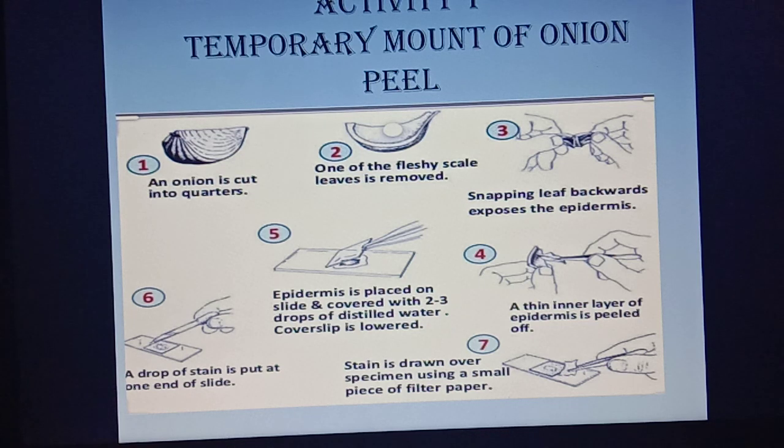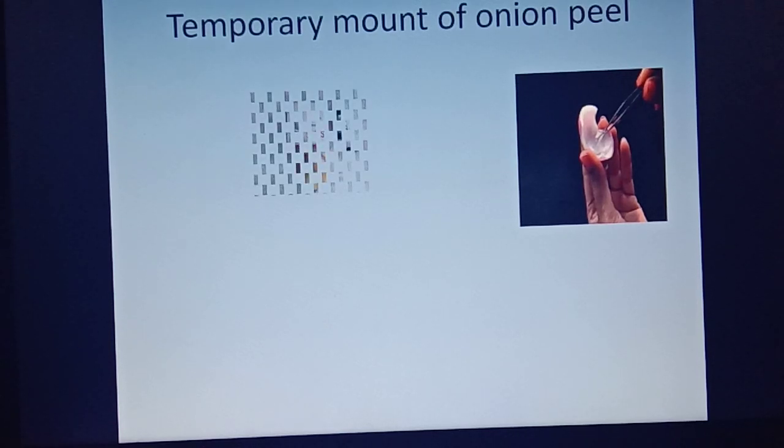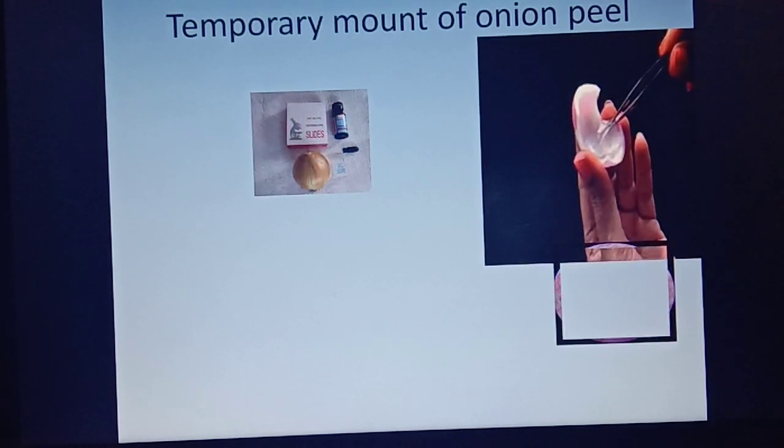You can observe this slide under the low and high power of a light compound microscope, and you will see the different cells in the onion peel. Those are the epidermal cells.